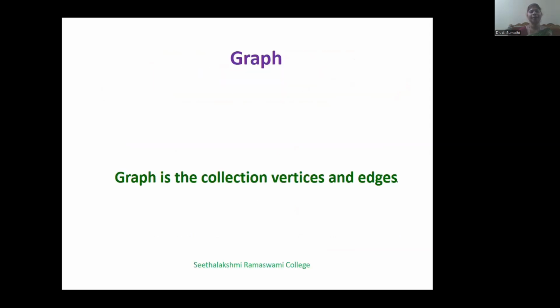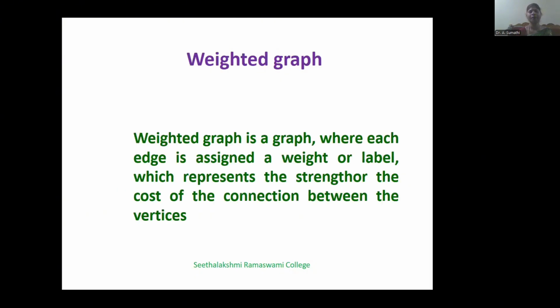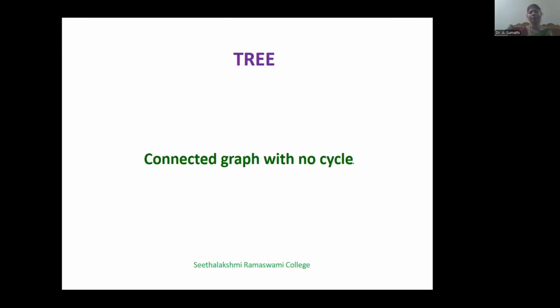What is meant by graph? Graph is a collection of vertices and edges. Weighted graph. Weighted graph is a graph in which all the edges have some weights. Tree. Tree is a connected graph having no cycle.